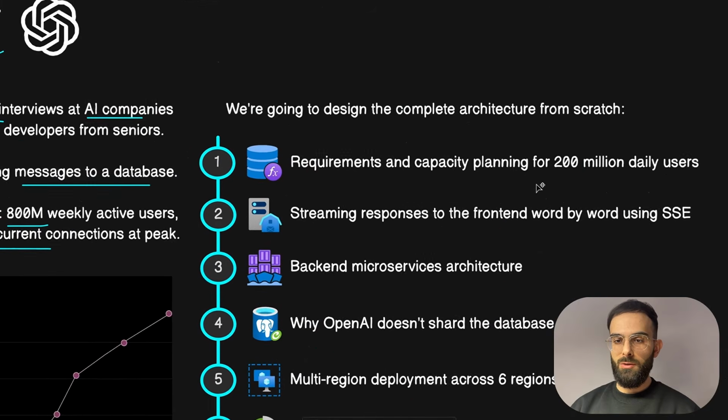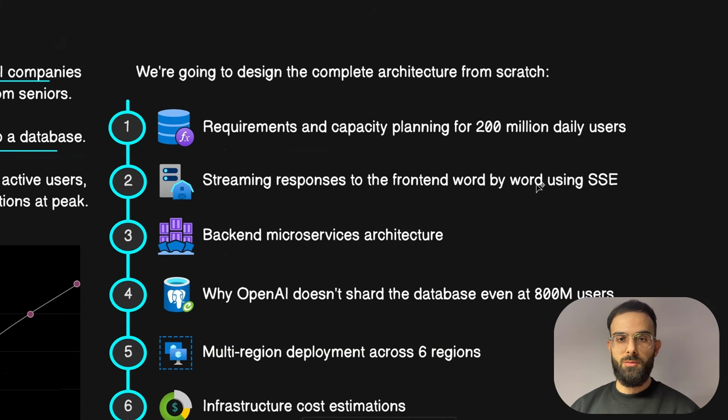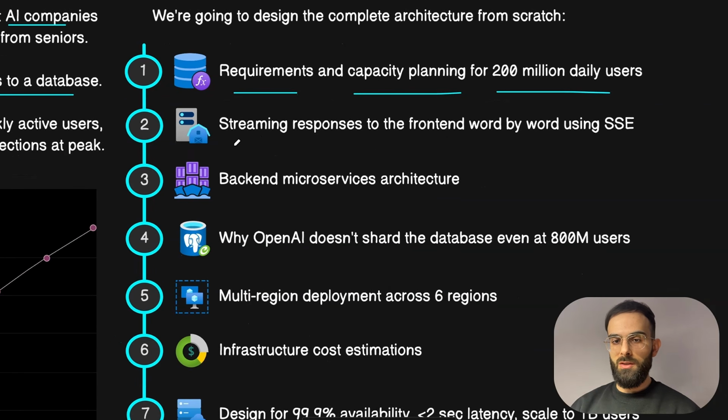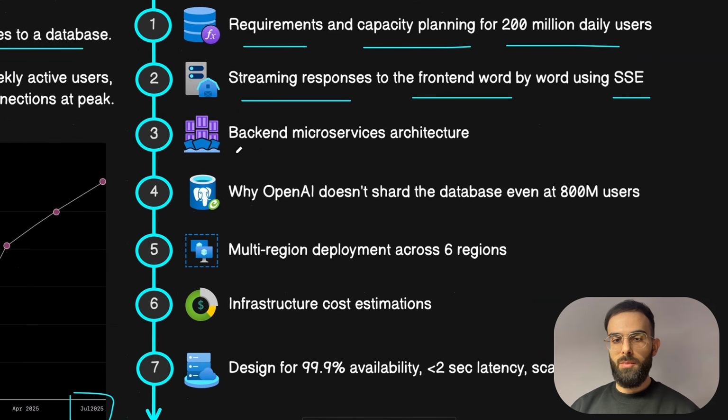So we're going to design this complete architecture from scratch, starting from the requirements and capacity planning for 200 million daily active users. Then we'll cover how we'll be streaming responses to the front end and rendering them word by word on the client side by using server-sent events. Then we'll cover the backend microservices architecture and how that looks for a system at this scale.